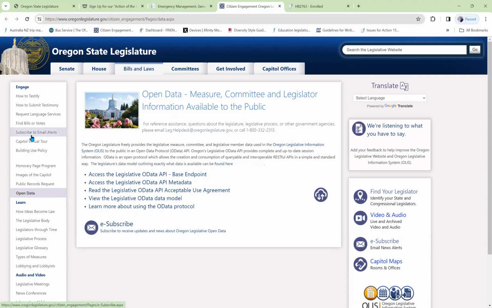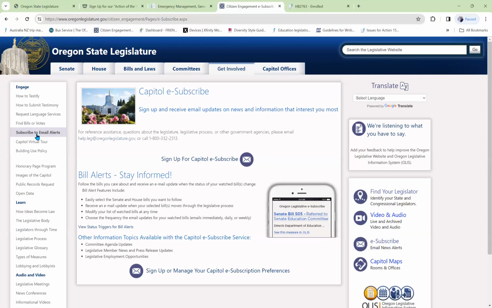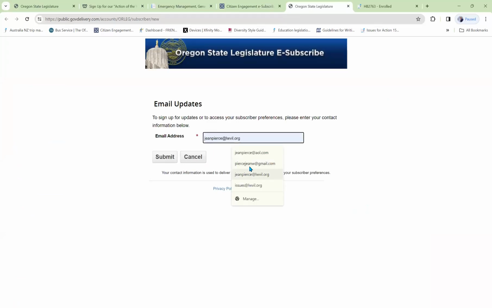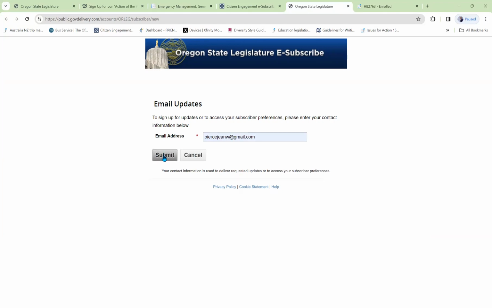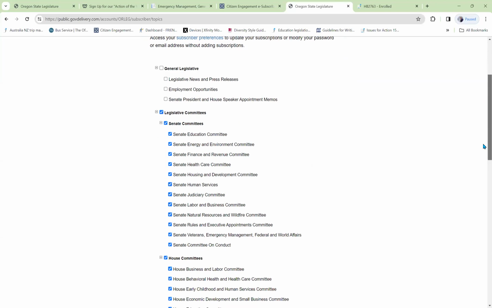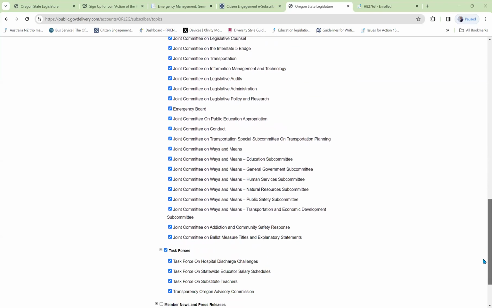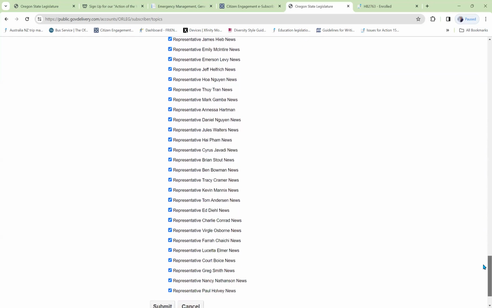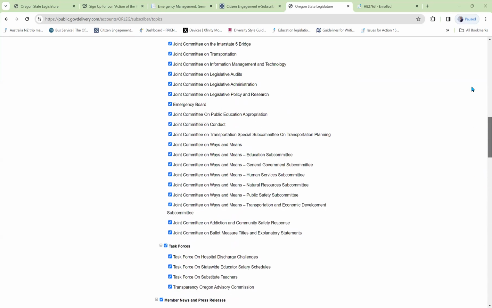Let's first go to subscribe to email alerts. This is going to give us information about when committees are meeting and when they will be accepting testimony. We can sign up for information in general about the legislature. We can sign up for information about what's happening in all of the different committees, and we can sign up for member newsletters for each of the senators and representatives.